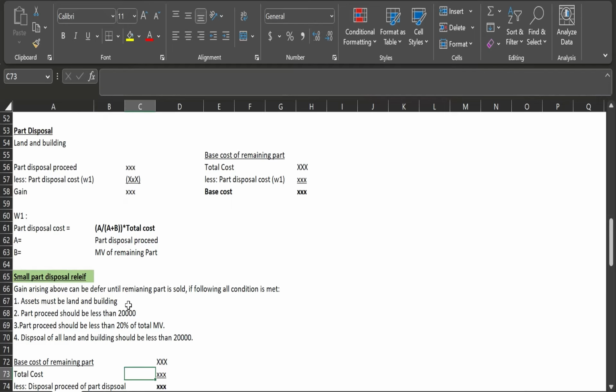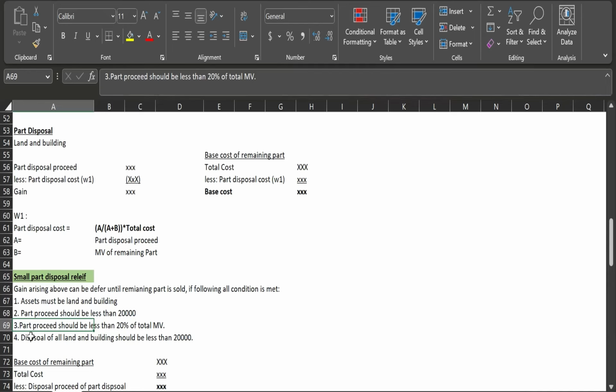If the asset is land and building, and the other condition is that the part proceeds, whatever amount we have received, should be less than 20,000. It means this figure should be less than 20,000. The other condition is that the part disposal should be less than 20% of total market value, and here total market value means A plus B.